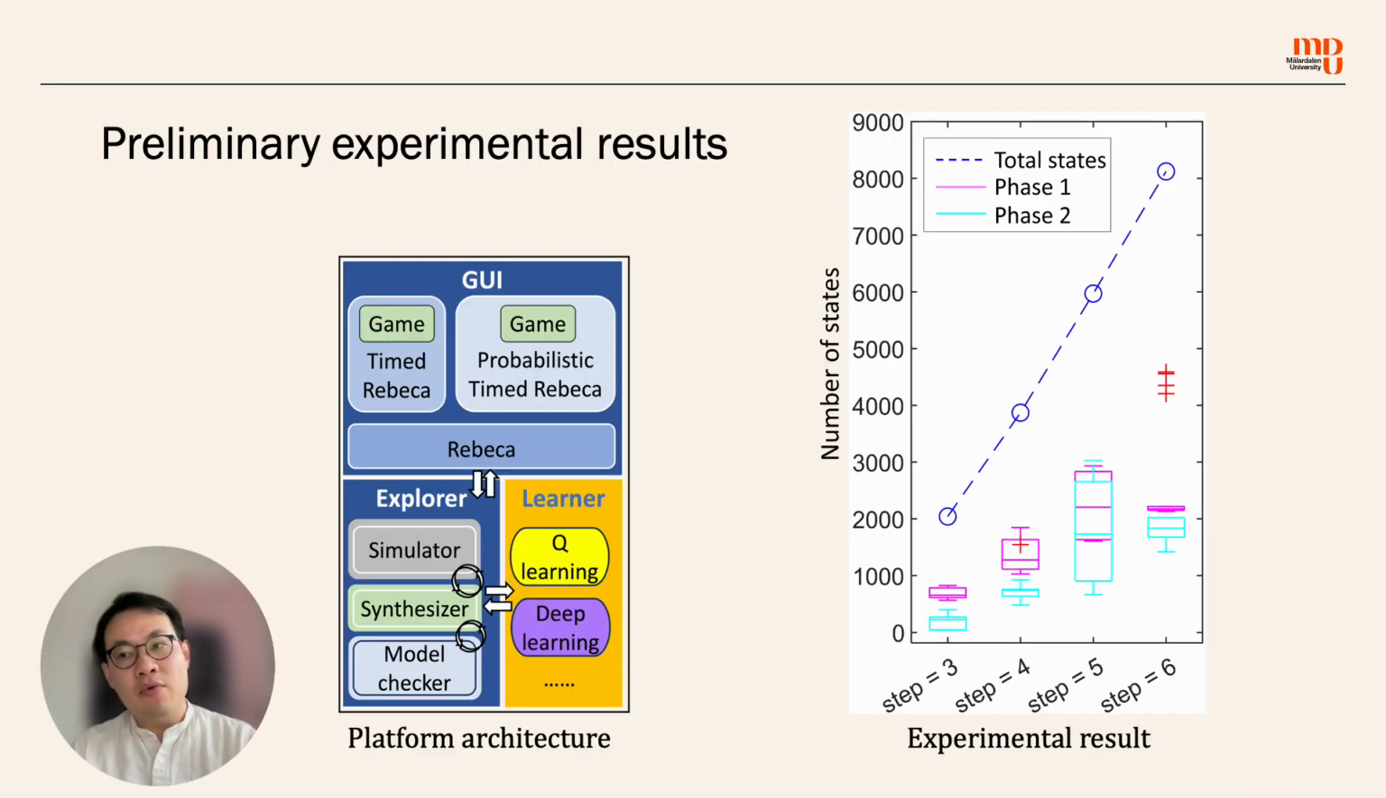We implement the algorithm in Rebeca, which is a model checker based on the reactive objects language. We also conduct an experiment in which we show that the numbers of the states explored at each of the phases are much smaller than with the pure exhaustive search-based methods.